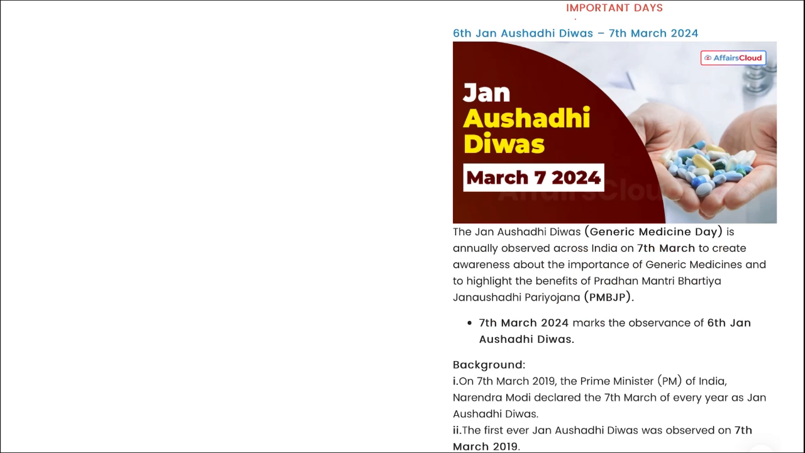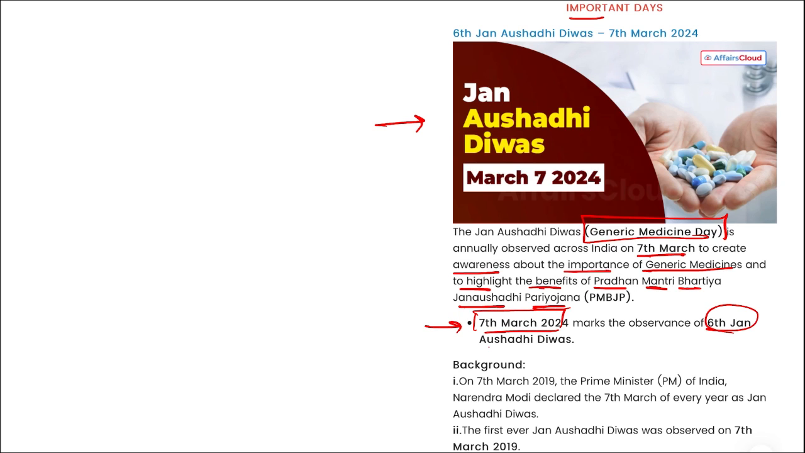Next is related to important days. Jan Aushadhi Divas. This day is observed on 7th of March. Jan Aushadhi Divas or Generic Medicine Day is observed annually on 7th of March to create awareness about the importance of generic medicines and to highlight the benefits of Pradhan Mantri Bharatiya Jan Aushadhi Pariyojana. Then 7th of March marks the observance of the 6th Jan Aushadhi Divas. That means this year in 2024, it was the 6th edition. The first ever Jan Aushadhi Divas was observed on 7th of March in 2019.